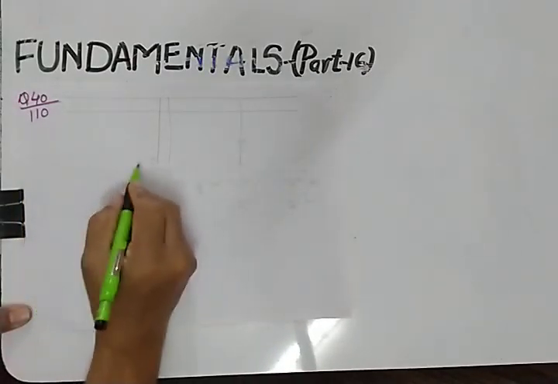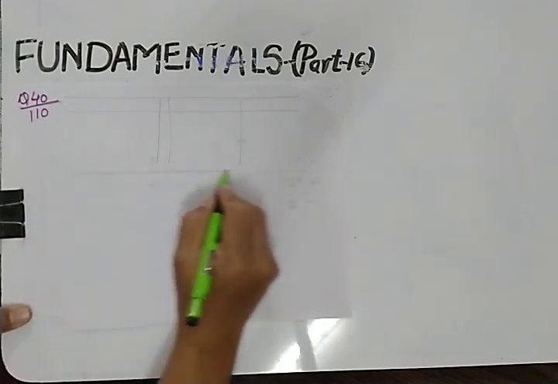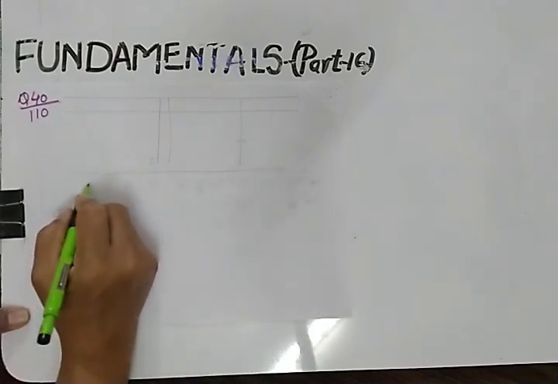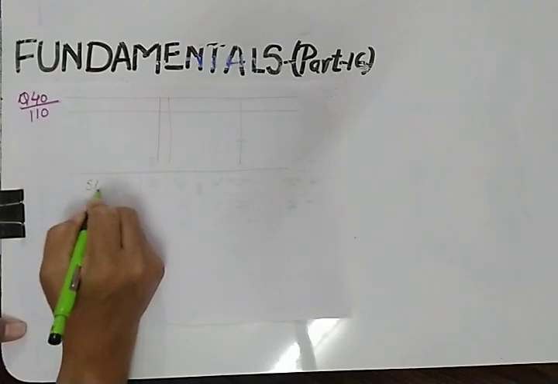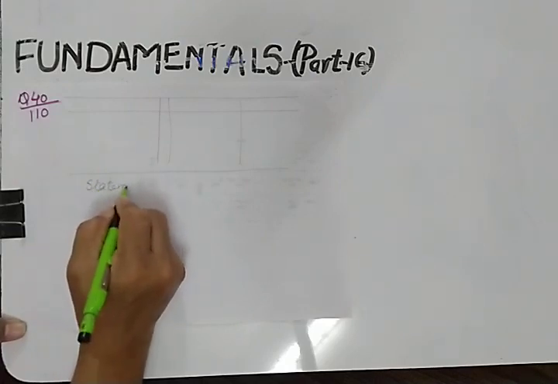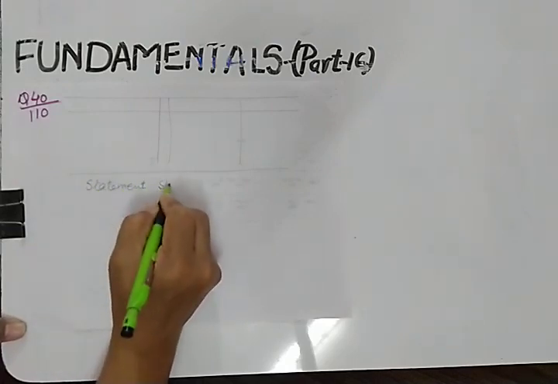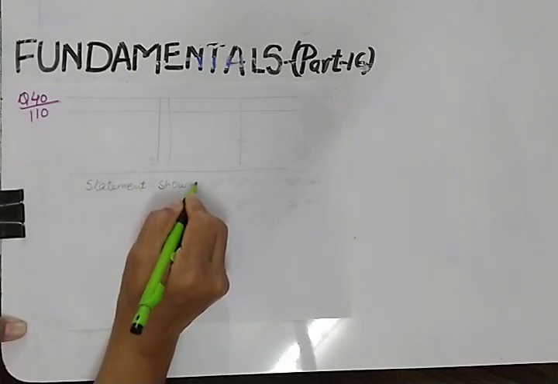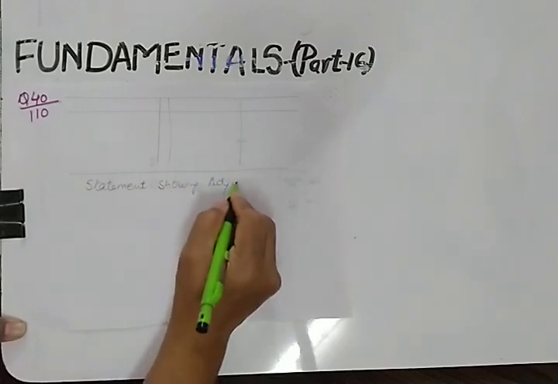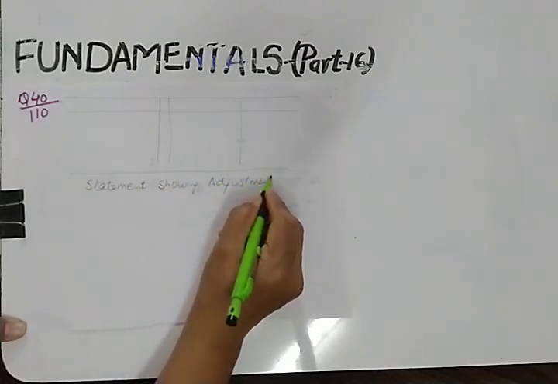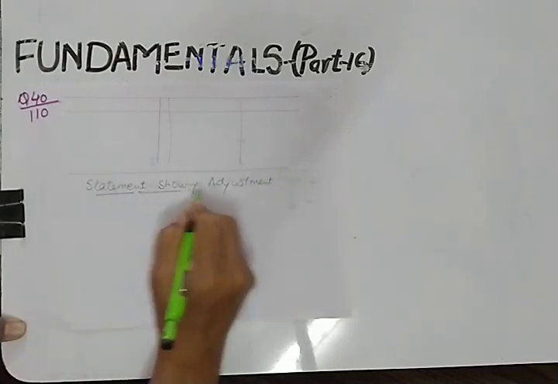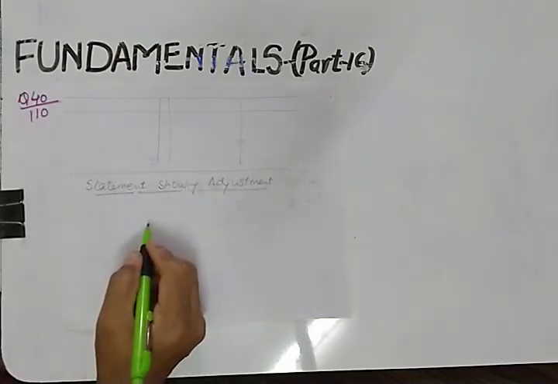And for filling this, we need to show the working. That working is the statement showing adjustment. So how many partners are you having? We are having 2 partners in question number 40.